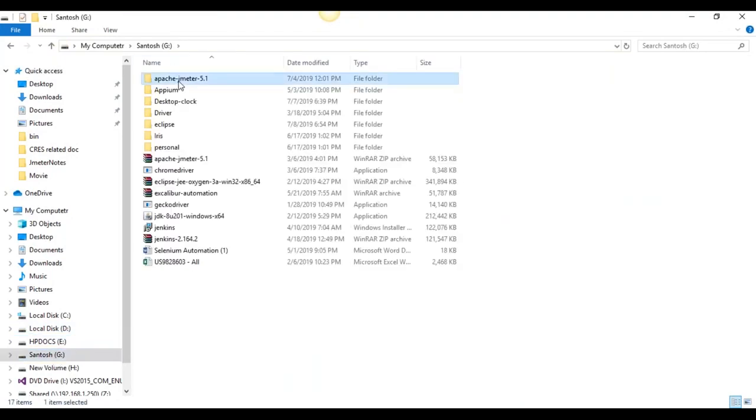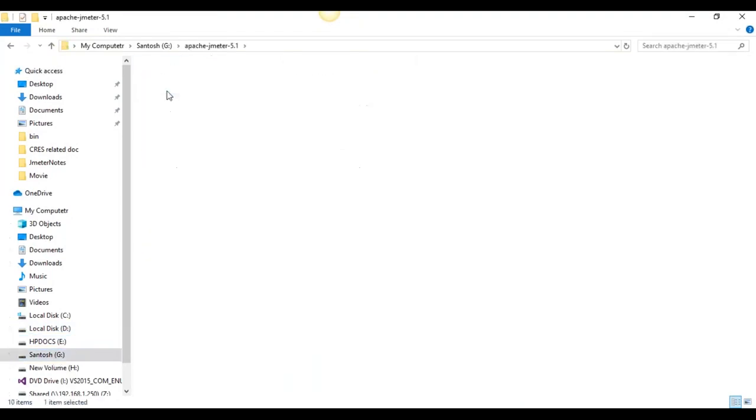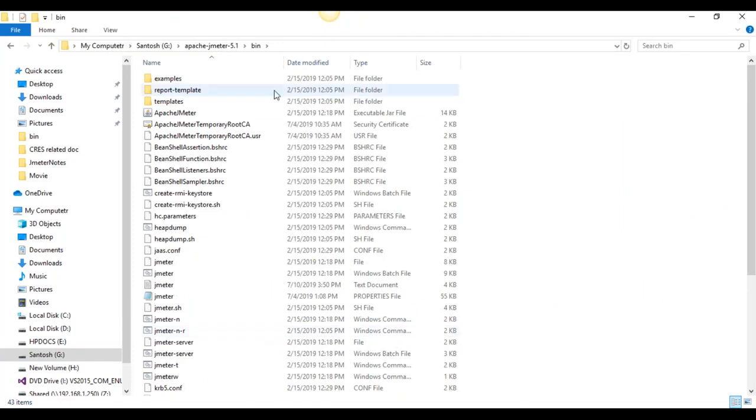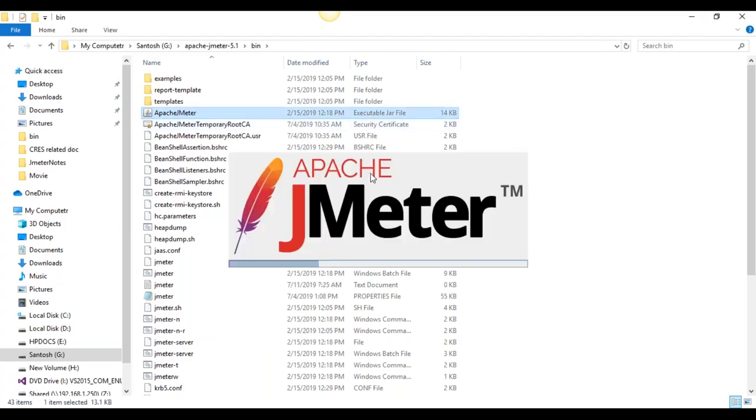Here is my JMeter installation. This is the file we get after extraction. Now we have to start the JMeter jar file. This is the Apache JMeter executable jar. Now I am clicking it.